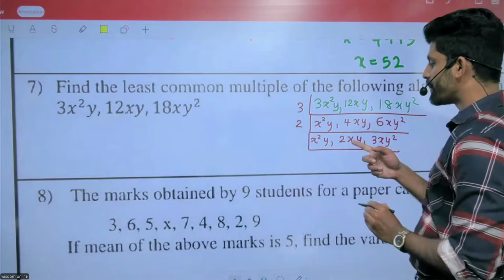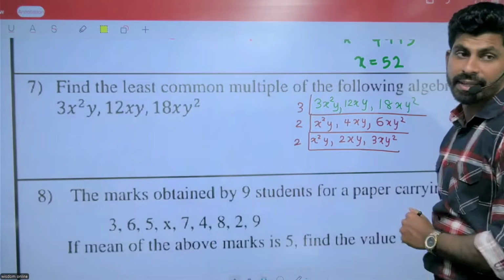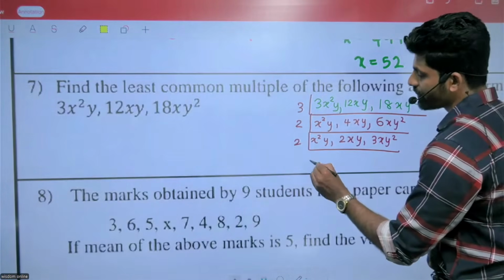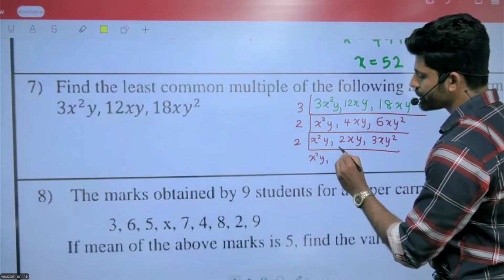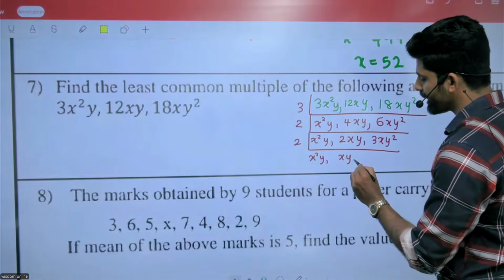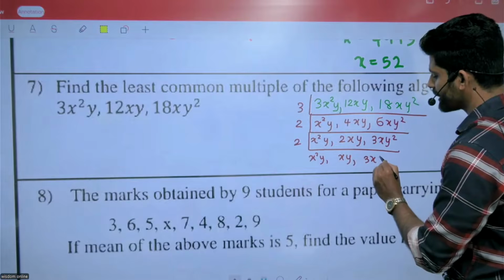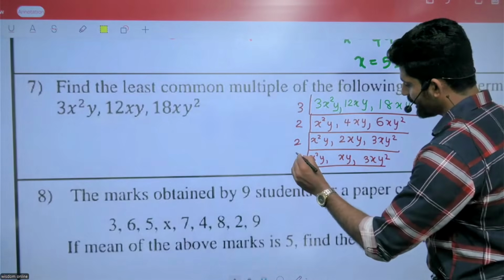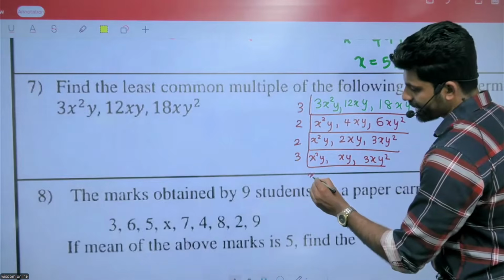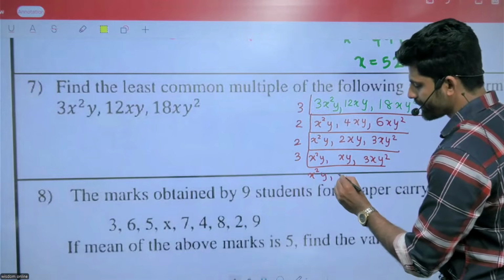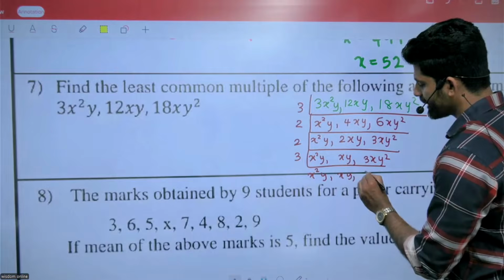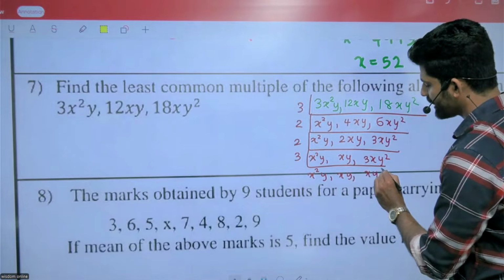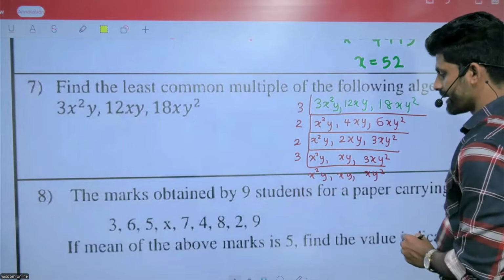Again, we can divide by 2. 2x squared y, 2 divided by 2 xy, and 3xy squared. Then we can divide by 3: x squared y, xy, xy squared.